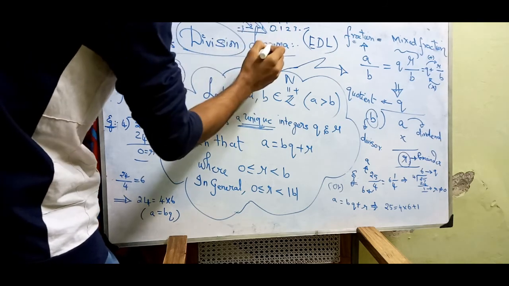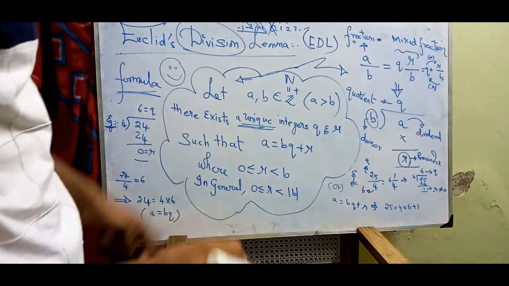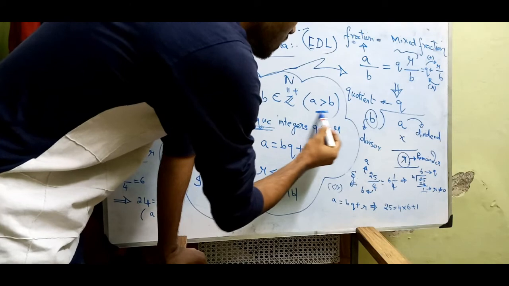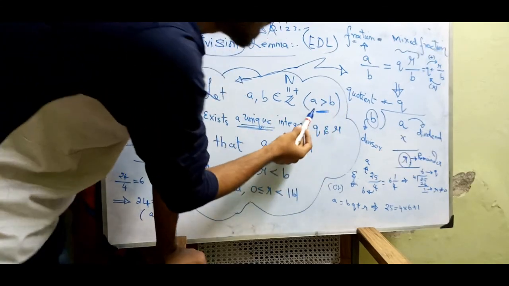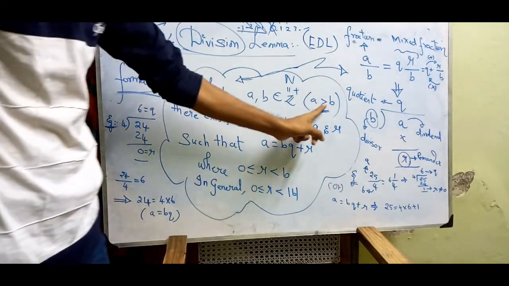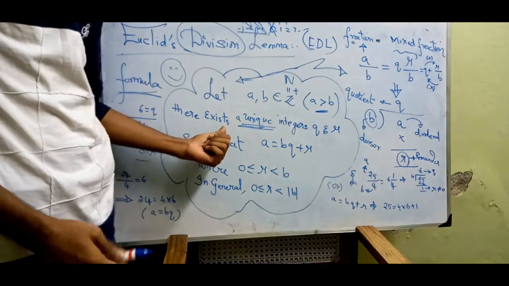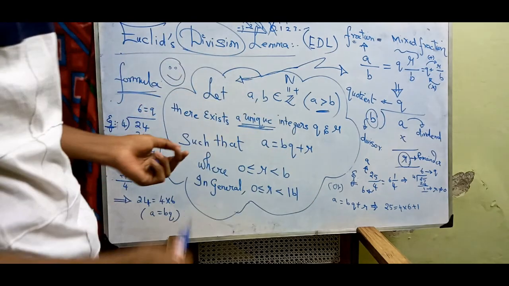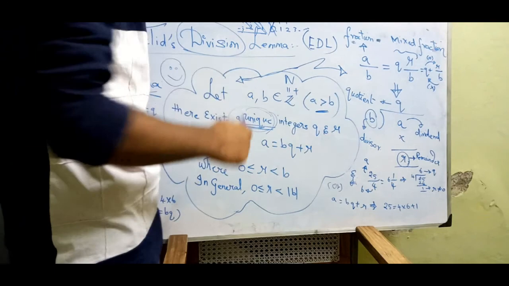Okay, we do not need negative numbers or 0, we only need positive integers, that is 1, 2, 3 and so on. Another condition is that a and b should be such that a is greater than b, always strictly greater than b. Then there always exists a possibility, and there exists a unique pair, only one, not more than one.